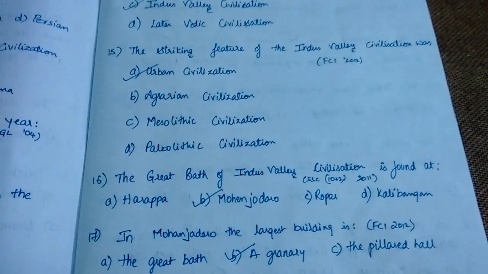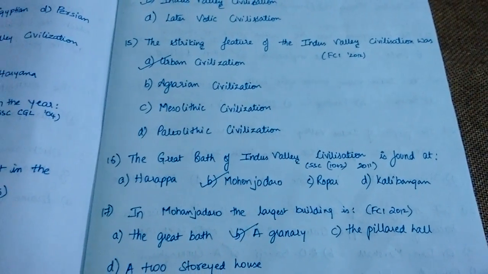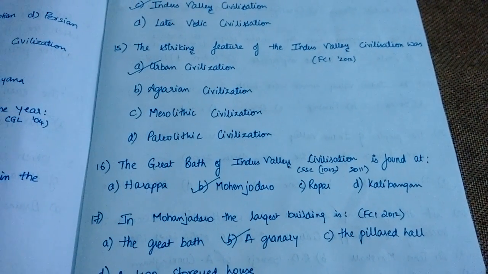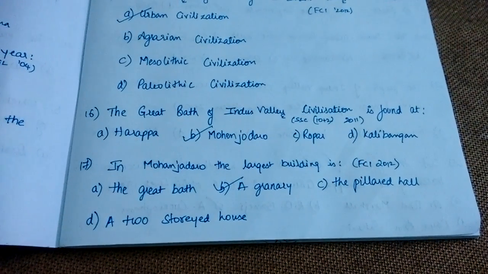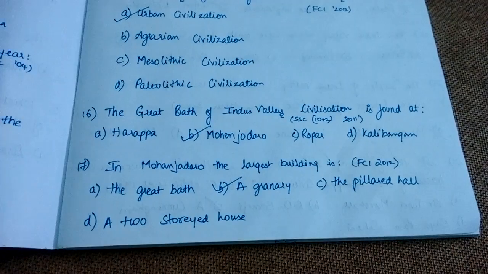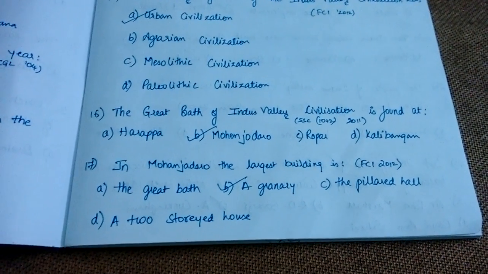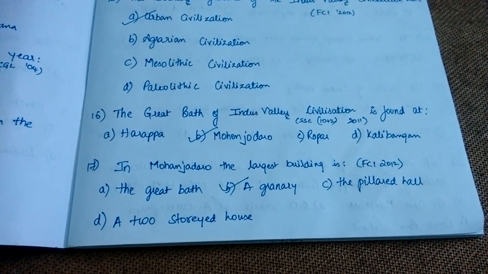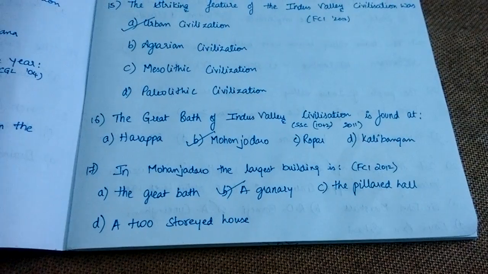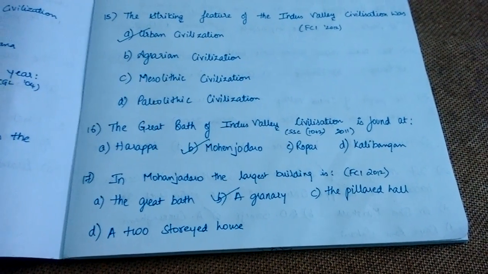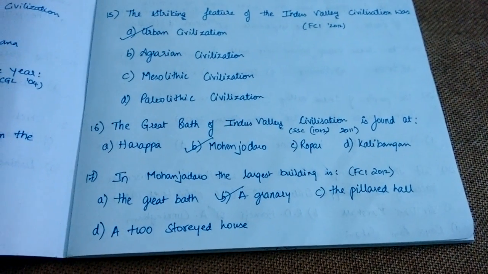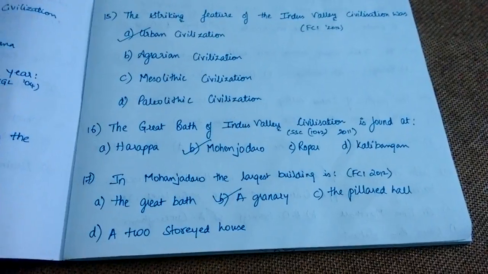The Great Bath of Indus Valley civilization is found at Mohenjo-daro. In Mohenjo-daro, the largest building is a granary. Please don't write that it is the Great Bath. The largest building is the granary, and the Great Bath is found in Mohenjo-daro. So don't get confused between these two. Okay, next.